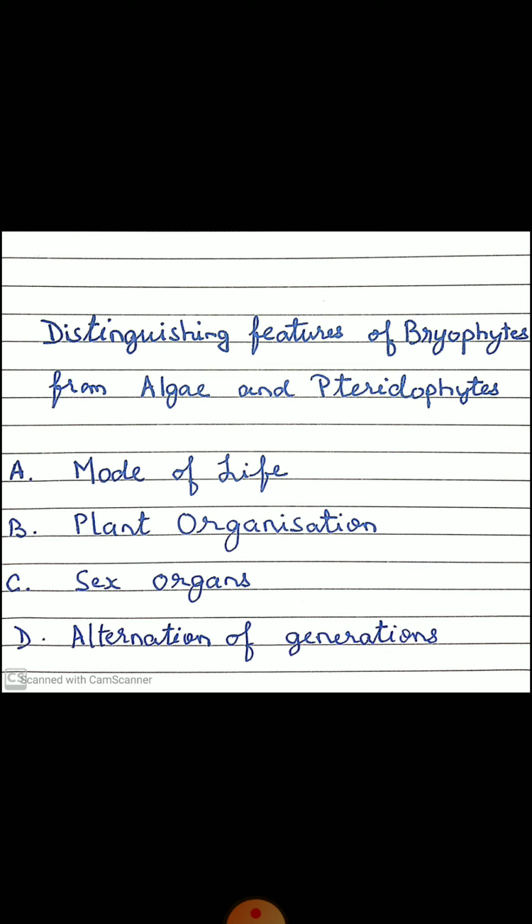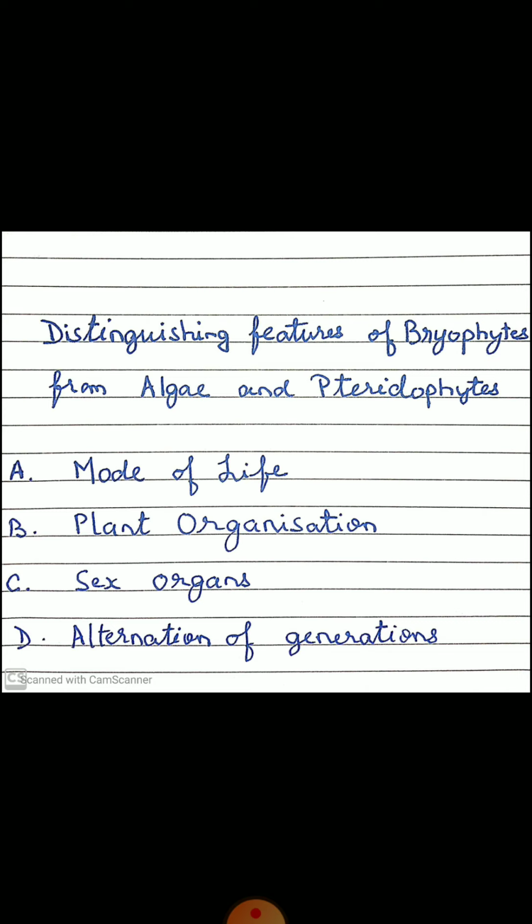The sex organs. The sex organs in algae are antheridia and oogonia, and they are simple, mostly unicellular, but when they are multicellular, all the cells form gametes. The sex organs in bryophytes and pteridophytes are highly developed, known as antheridia and archegonia. That is, the male and female sex organs are multicellular structures with an axial row of cells surrounded by a sterile jacket.